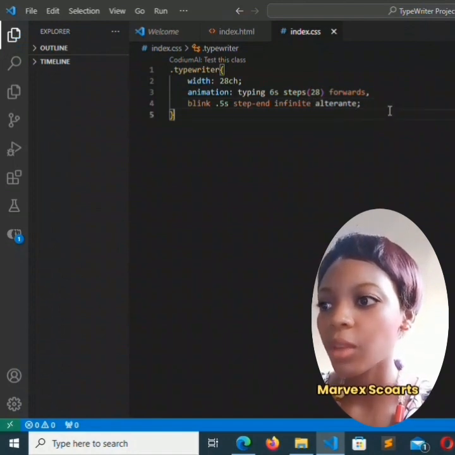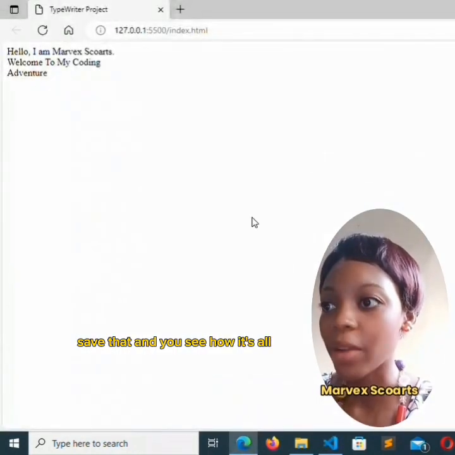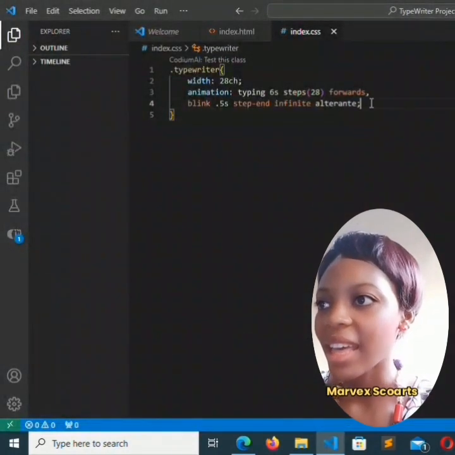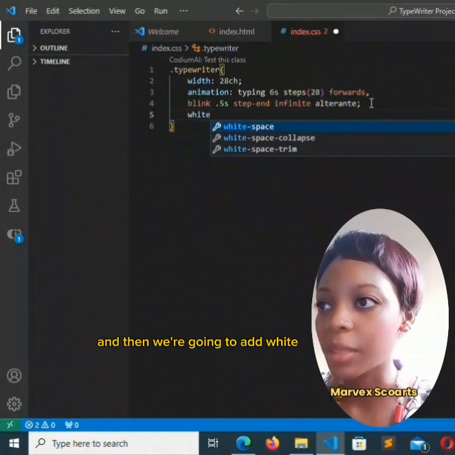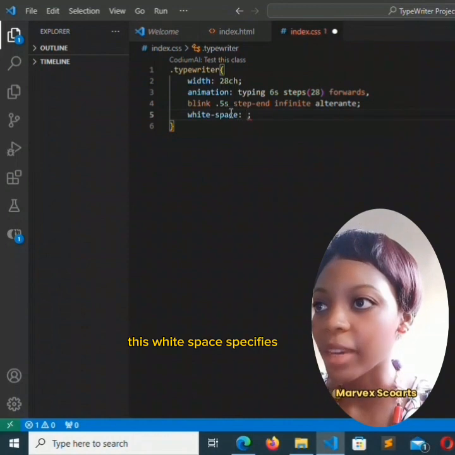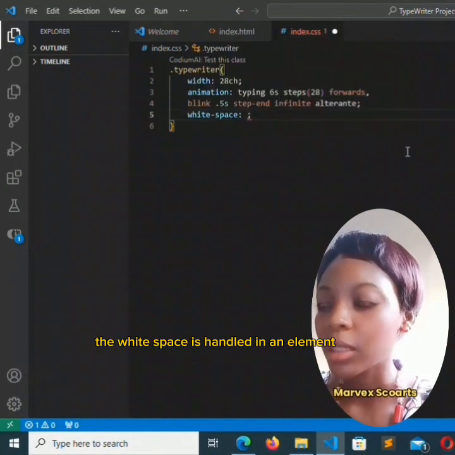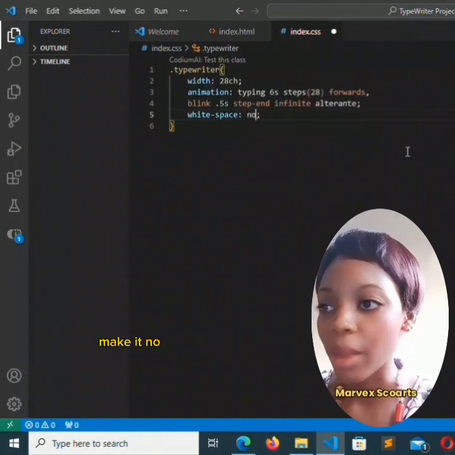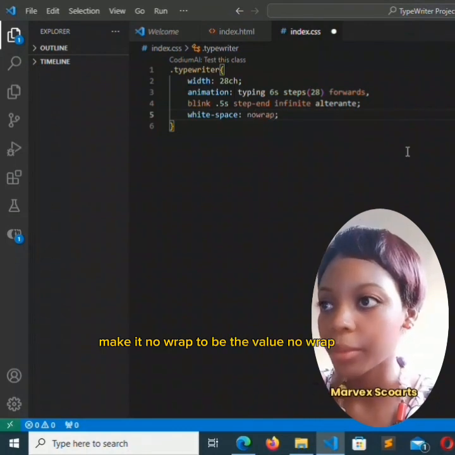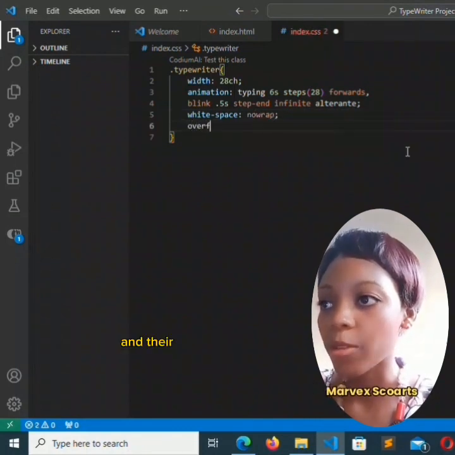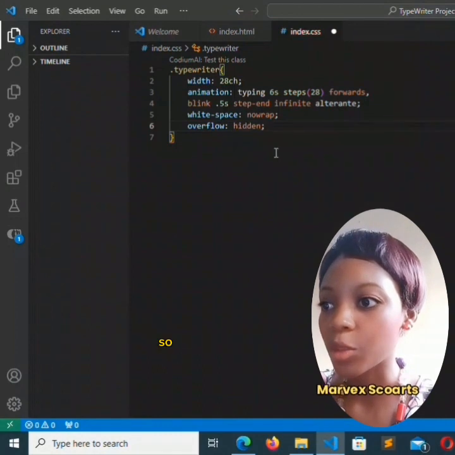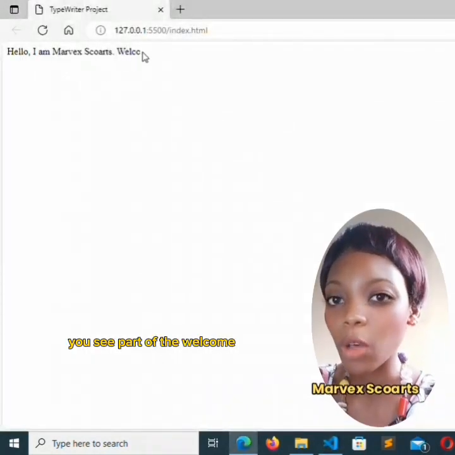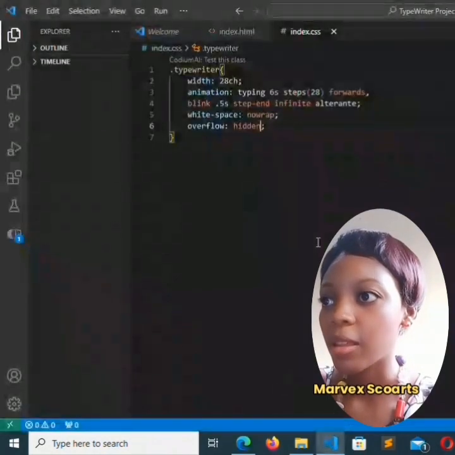We'll save that and you see how it's all arranged now. And then we're going to add white-space. This white-space specifies how the white space is handled. We'll make no wrap to be the value, no wrap. And there, overflow will be hidden. So once we save that, you see part of the welcome has now been hidden in the web page.